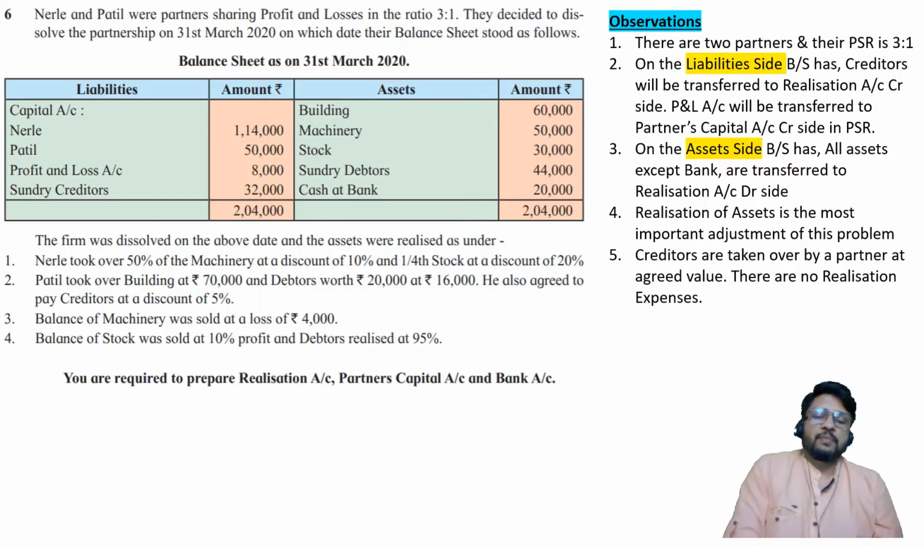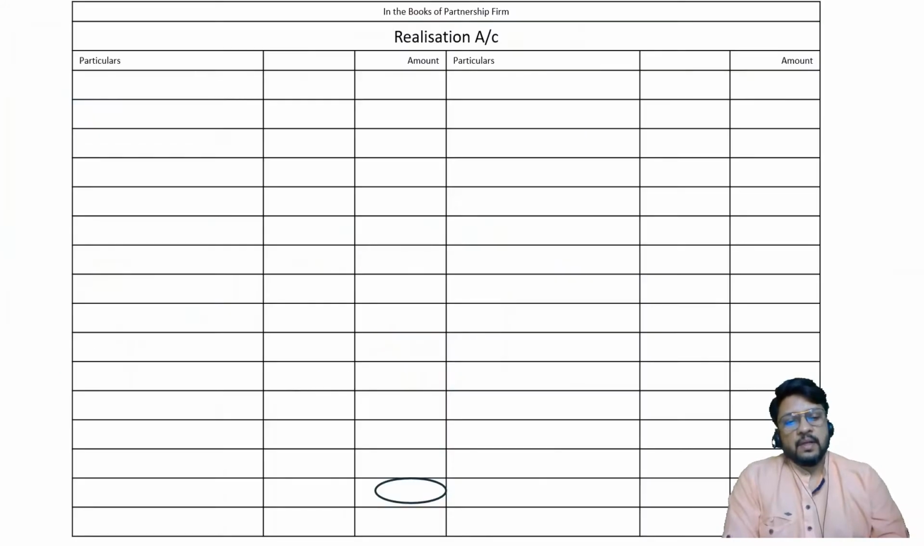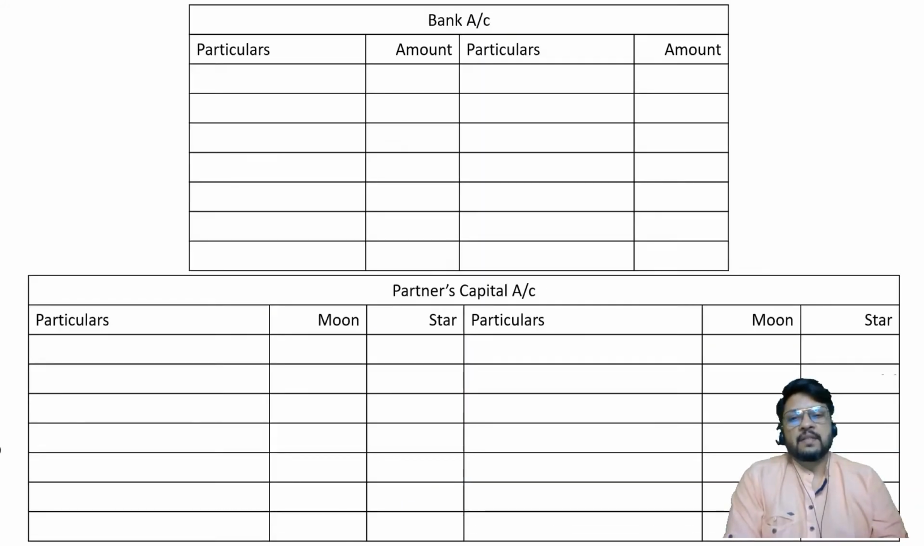So these are the points to be kept in mind before we solve the problem. Let us now start drawing the accounts. There is realization account and then there is partners capital account, which is having only two columns now, Moon and Star, and there is bank account. So these are the things which are required to be prepared. Let us start now. Pause the video, draw the ledger accounts. Once you have completed the thing, resume the video and start with me.